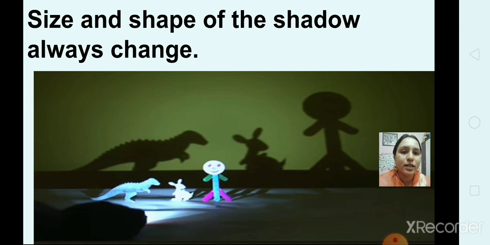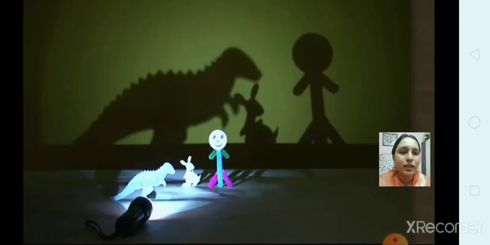Here you can see the shadow of the dinosaur is a little smaller. But in the next picture, you can see the shadow of the dinosaur is a little bigger, because the source of the light is closer to the toy.